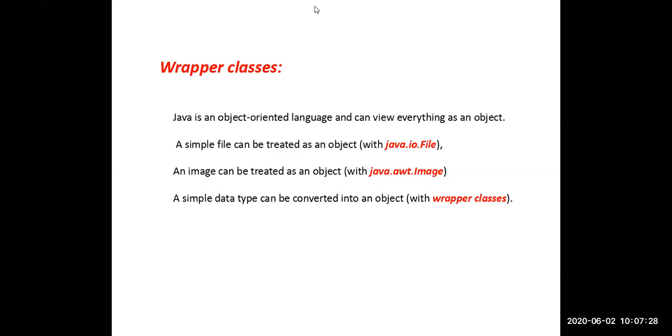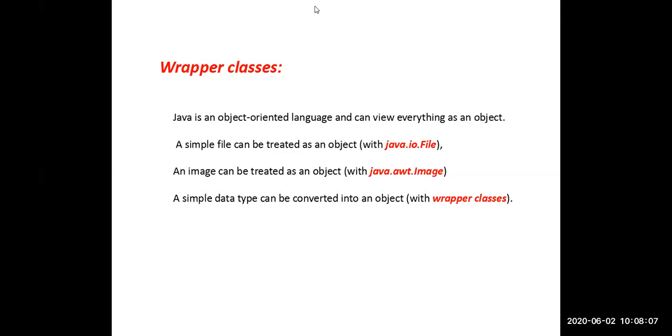As we already told you, when we come to C++ or Python, we can write programs without classes also. We can write the addition of two numbers without using any class in Python or in C++. But in Java, it is not possible to write even a small program without using classes. That's why Java is called a pure object-oriented programming language. Whereas C++ and Python are not pure object-oriented programming languages. They are object-oriented, but not fully object-oriented, because we can do the work there without classes and objects also.